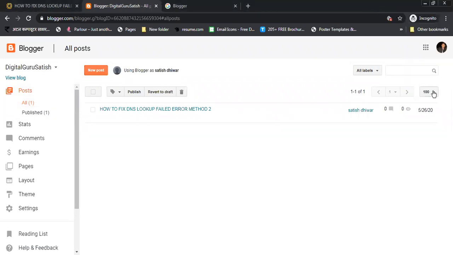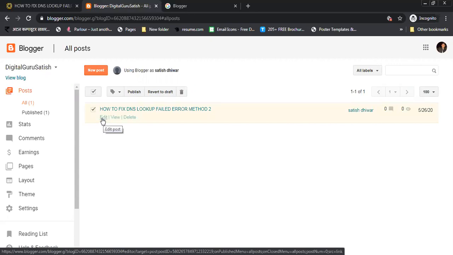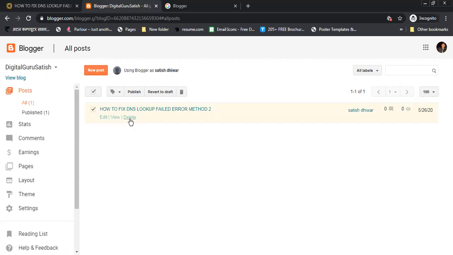Now you can use this publish, revert to draft. Revert to draft means you will keep this in draft, and after that when you want to publish this you can edit and publish. Delete means you can delete the post, but first you need to select. If you want to edit you can use the edit option to edit the post. If you want to view you can use the view option, and if you want to delete you can use the delete option. Now first we will use the view option.